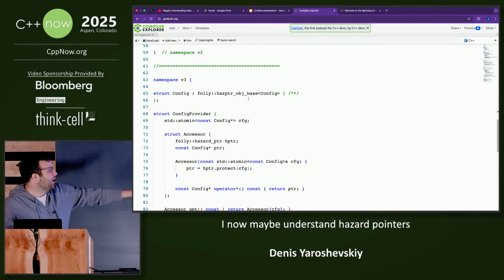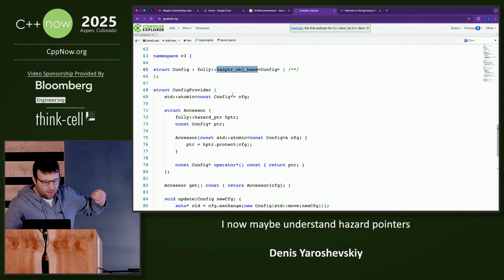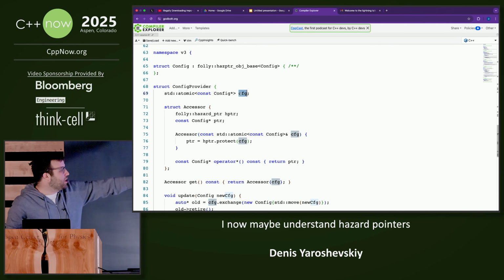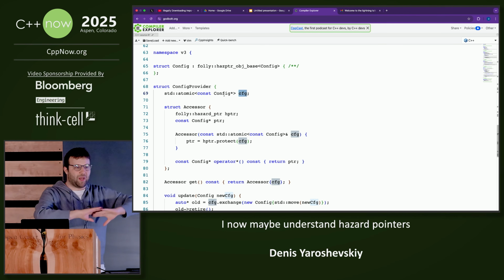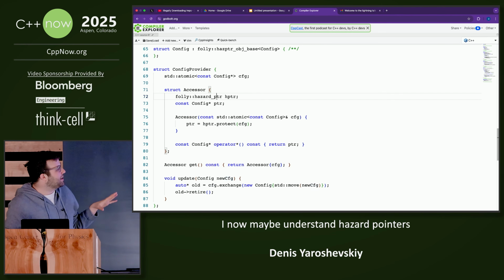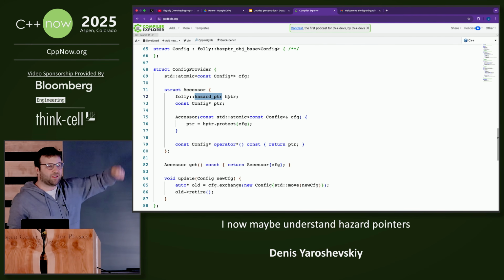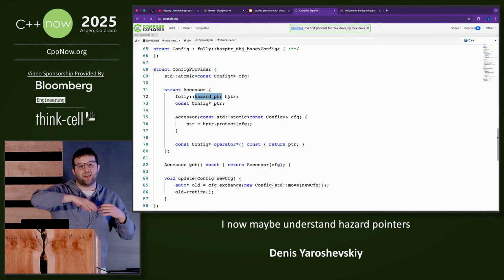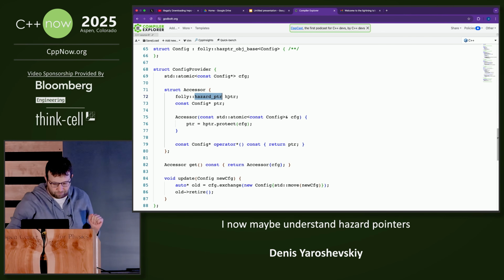With hazard pointers, it looks kind of like this. So our config will have to inherit from hazard object base. It's just to write some stuff in there. The state that we share is actually just one atomic pointer. We don't need any shared pointer anymore because we will do reclamation using hazard pointers. This is our accessor. So the accessor has this hazard pointer object. The hazard pointer object is the object that modifies the TLS. So it will write something into the TLS to indicate, please don't delete this stuff. When it's done, it will remove that from the TLS.